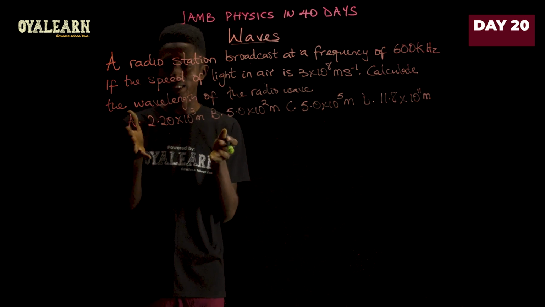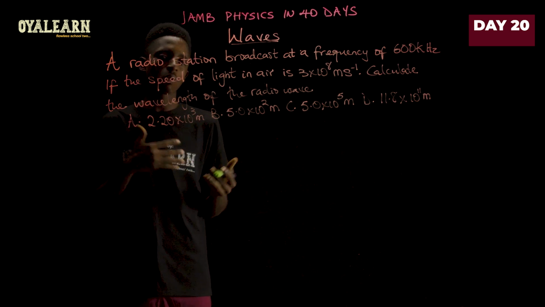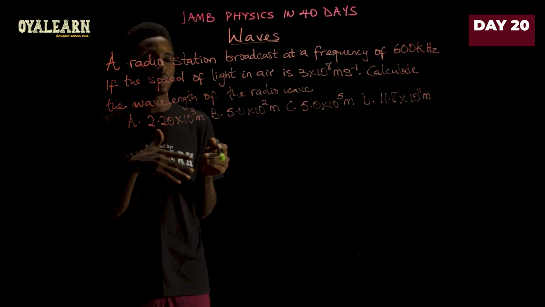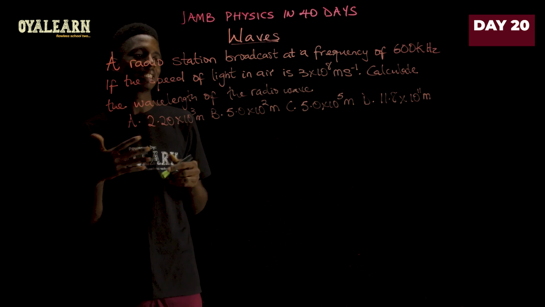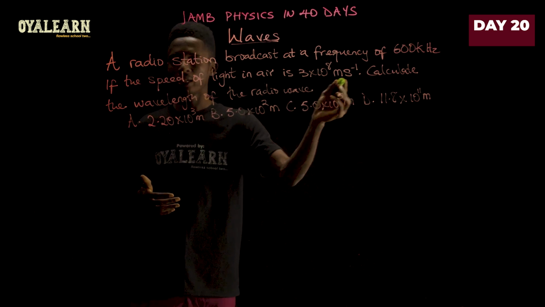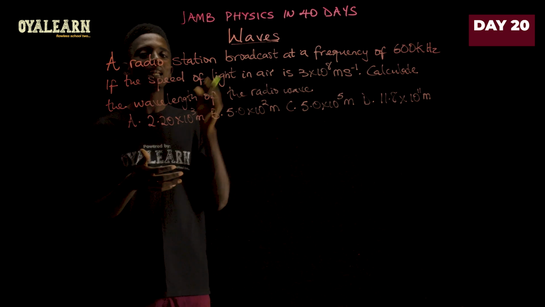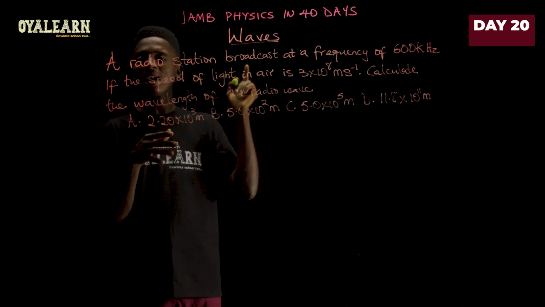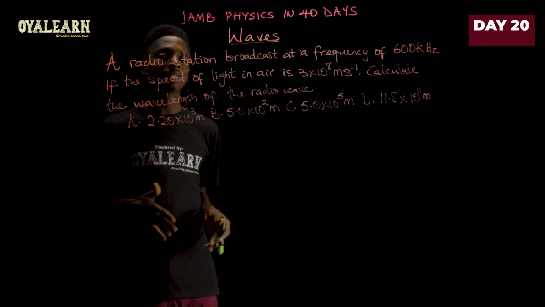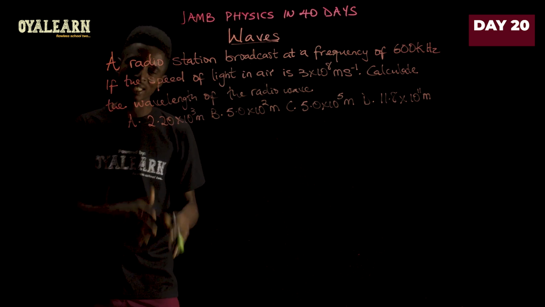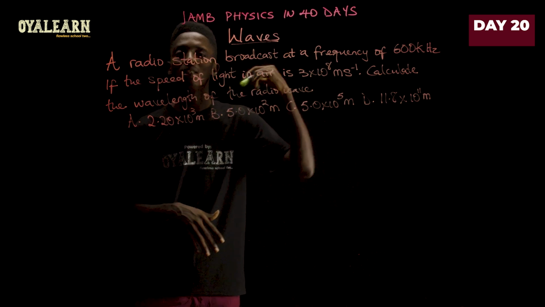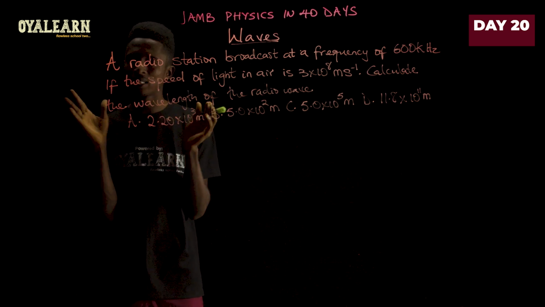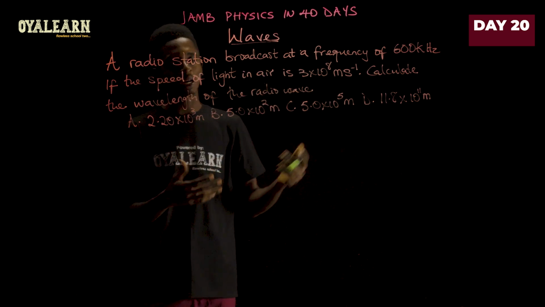So please bear that in mind in case you come across a question requiring you to find something based on the relationship of speed, wavelength, and frequency. Always know that the speed of light is approximately this value that we have here, and it is the same for all electromagnetic waves, whether it is radio wave, infrared, or whichever electromagnetic wave, as long as it is in the electromagnetic spectrum. We approximate it to the speed of light, except if the question gives you a different value, but this is what it usually gives.